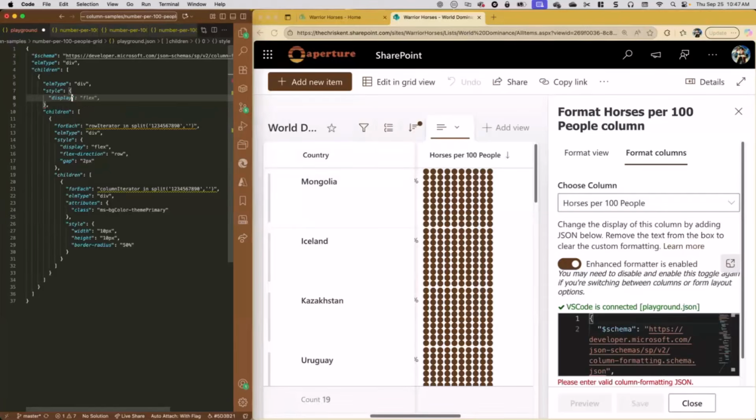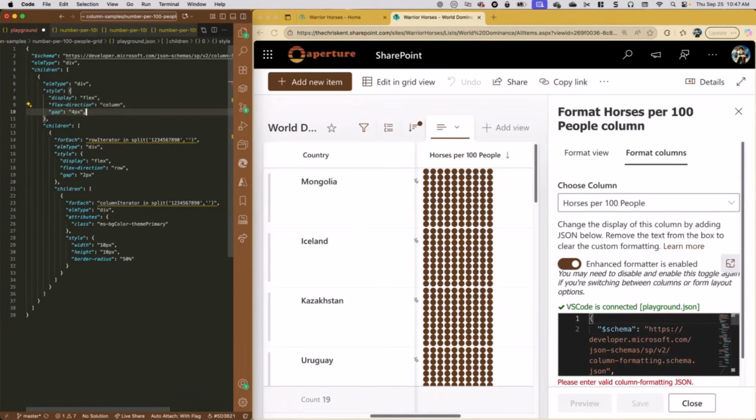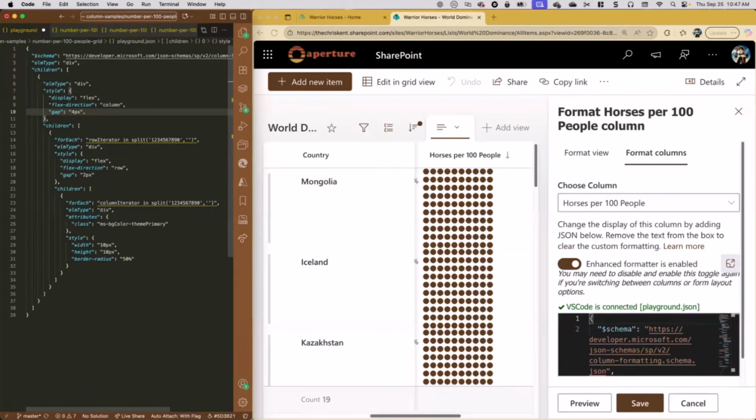And we'll say display is flex. And again, we're going to say flex direction is column this time. And we'll say another gap of 4 pixels. So, there we go. Now we've got 100 dots. Oh, that's exciting, right? And of course, we only really have these elements.